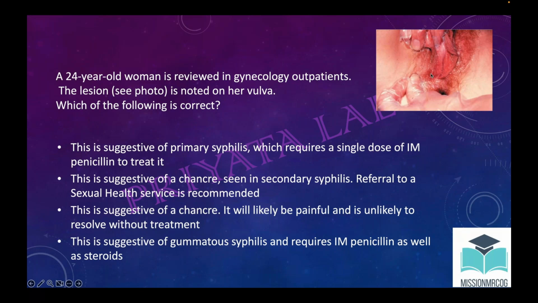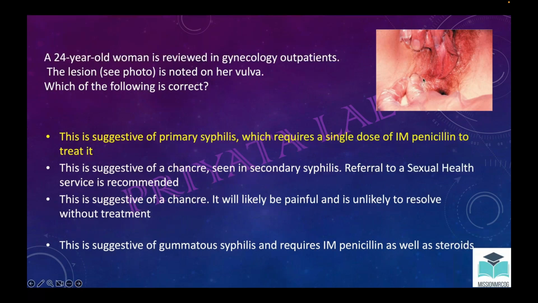So what should be the answer? A. Very nice. This is a single lesion, you can see it from here. So it is early syphilis, and the first-line treatment, IM penicillin, is the answer.